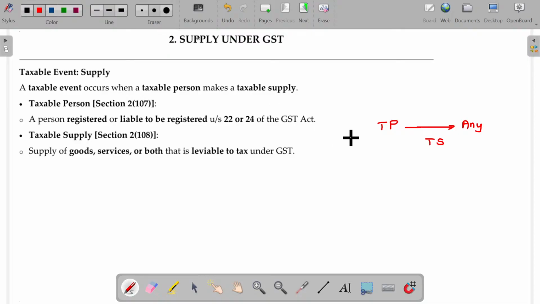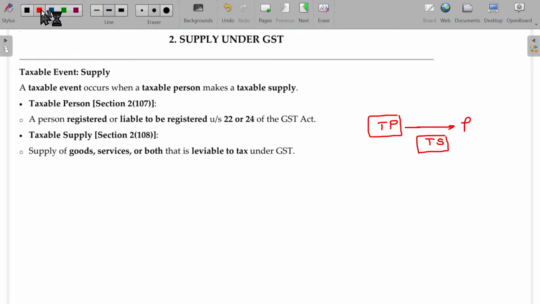So what are the points you have to understand? Who is called taxable person? You have to understand. What about the taxable supply? You have to understand. Is it for any or any specific person? That we will be learning later on, to some specific persons. Okay.